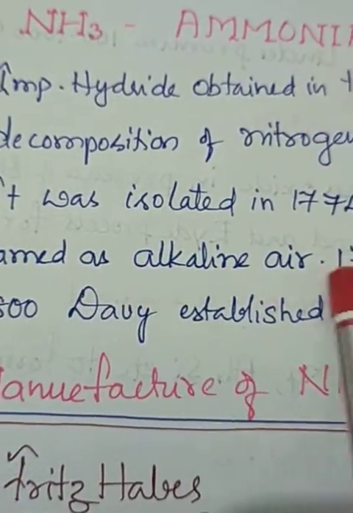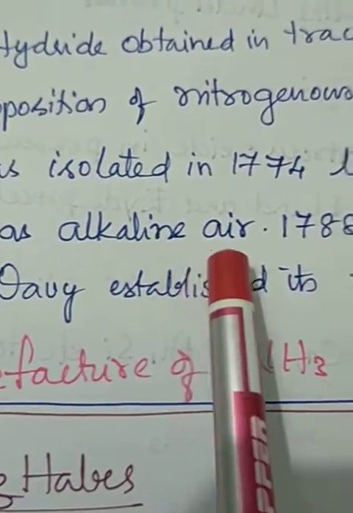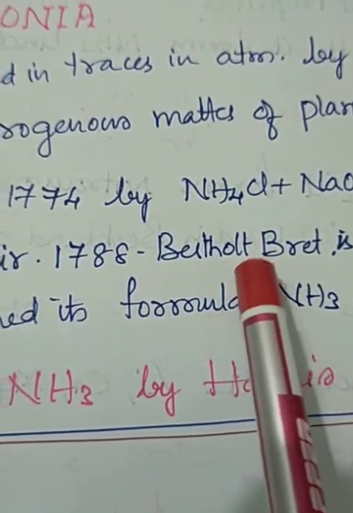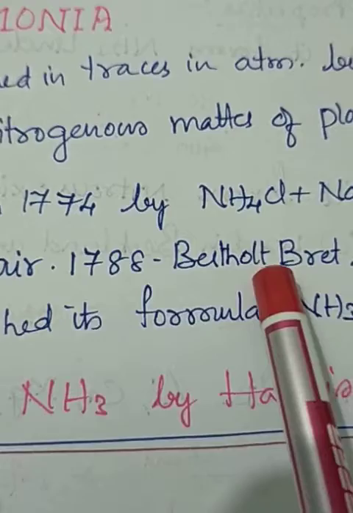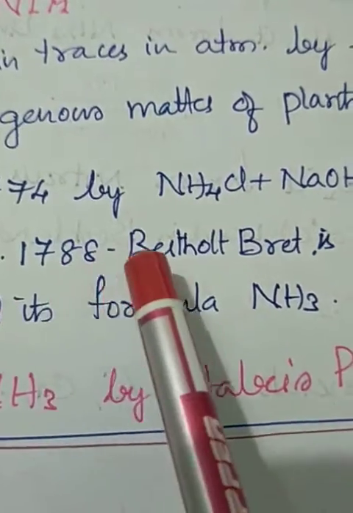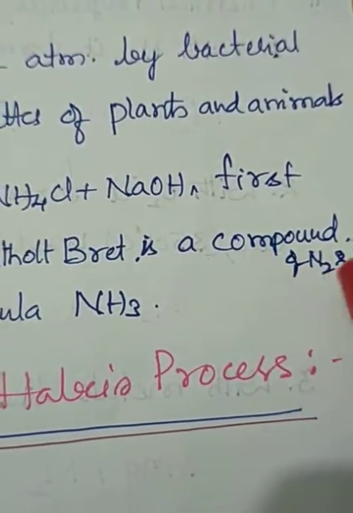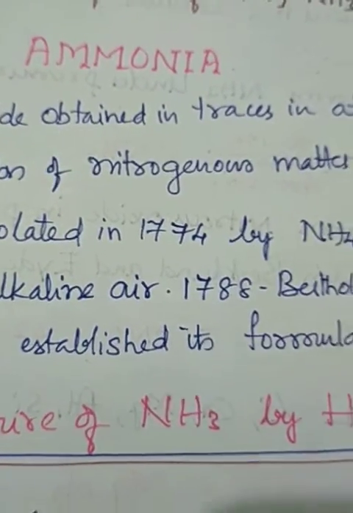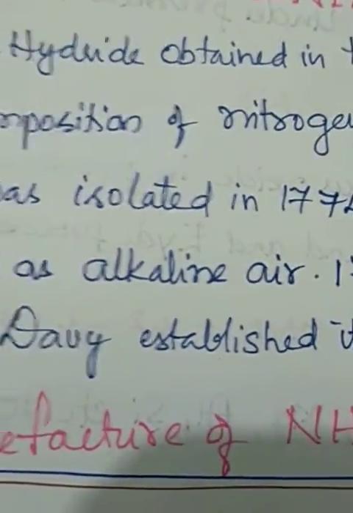It was named alkaline air, but they did not name it ammonia. Earlier they called it alkaline air. In 1788, one of the most familiar names, Berthollet. It could be one more question in examinations. In many papers we have seen one question about Berthollet. In 1788, Berthollet found that it is a compound of N2 and H2. He showed that the combination of nitrogen and hydrogen forms a compound. It is not an alkaline air.